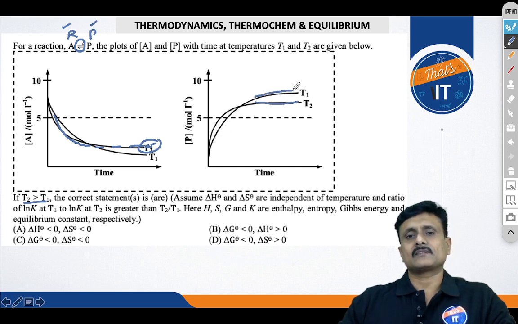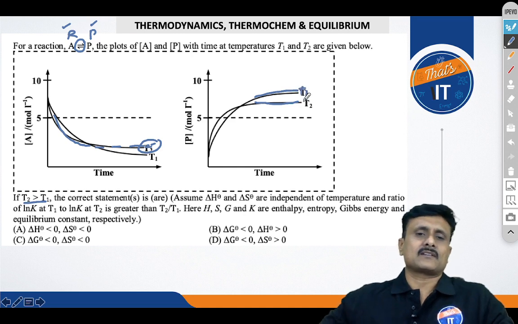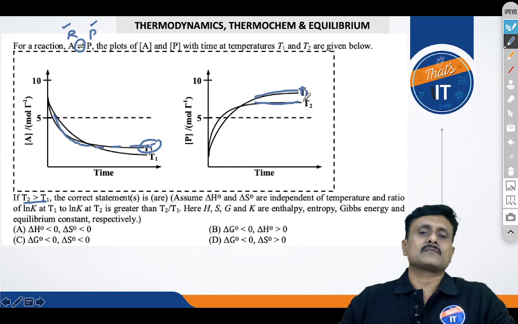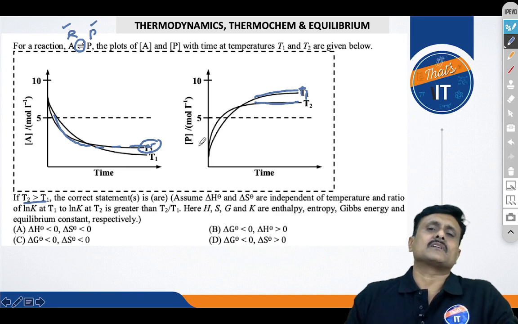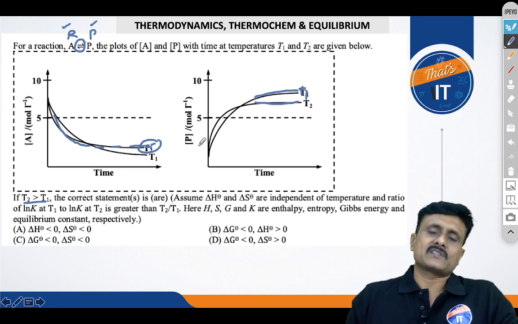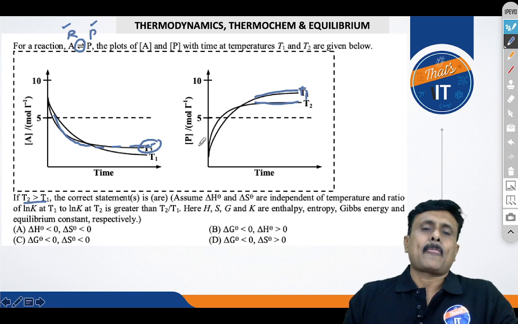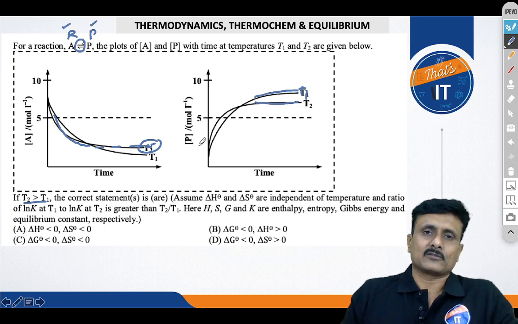So as the temperature is increased, the product concentration is more influenced, that is, decreased. Now the graphs are only to confuse you. The excessive information given in JEE Advanced might not always be useful. That's why it's called excessive information.